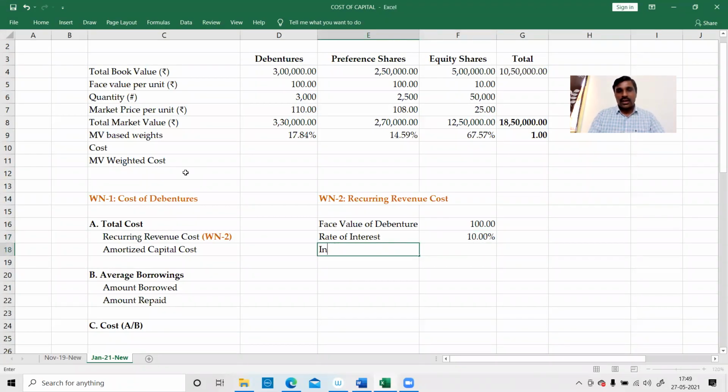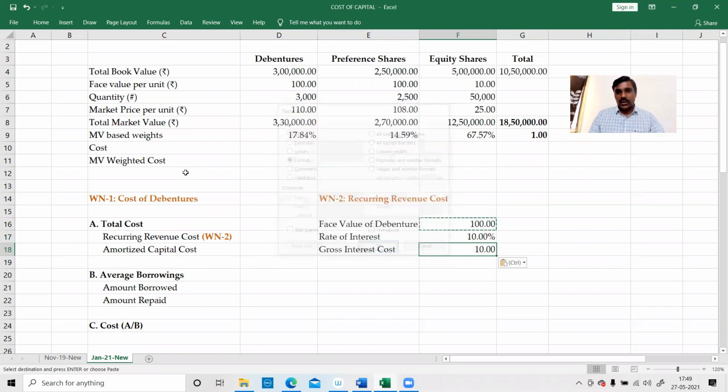Therefore, gross interest cost. How much is gross interest cost? 10 rupees. Okay, 100 rupees into 10%, 10 rupees we will get.